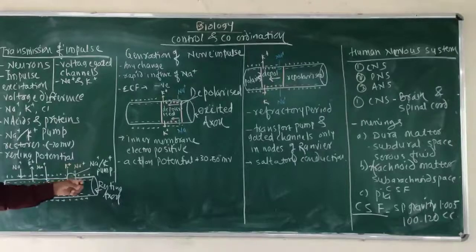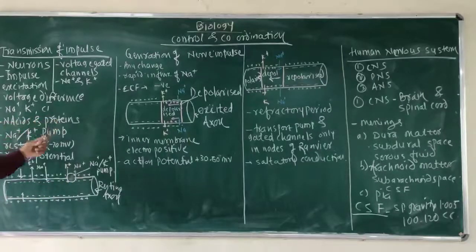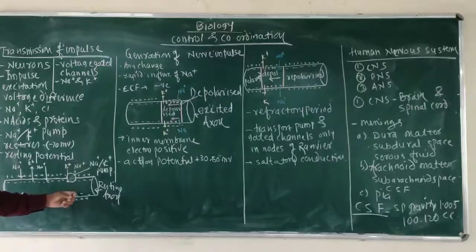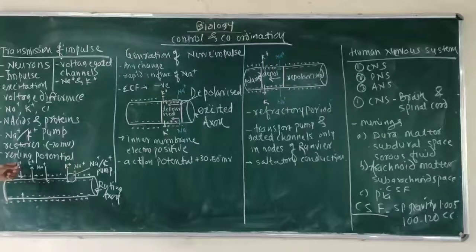Inside there is negative charge, outside there is positive charge. The sodium ions are maintained outside, potassium ions are maintained inside. With the potassium ions, the nucleic acids and proteins maintain the electronegative condition inside. Due to the large number of sodium ions, the electropositive condition is maintained outside, and between these two there is an electropotential difference of about -70 mV, which is maintained. This potential difference at the resting state of the axon is called the resting potential.